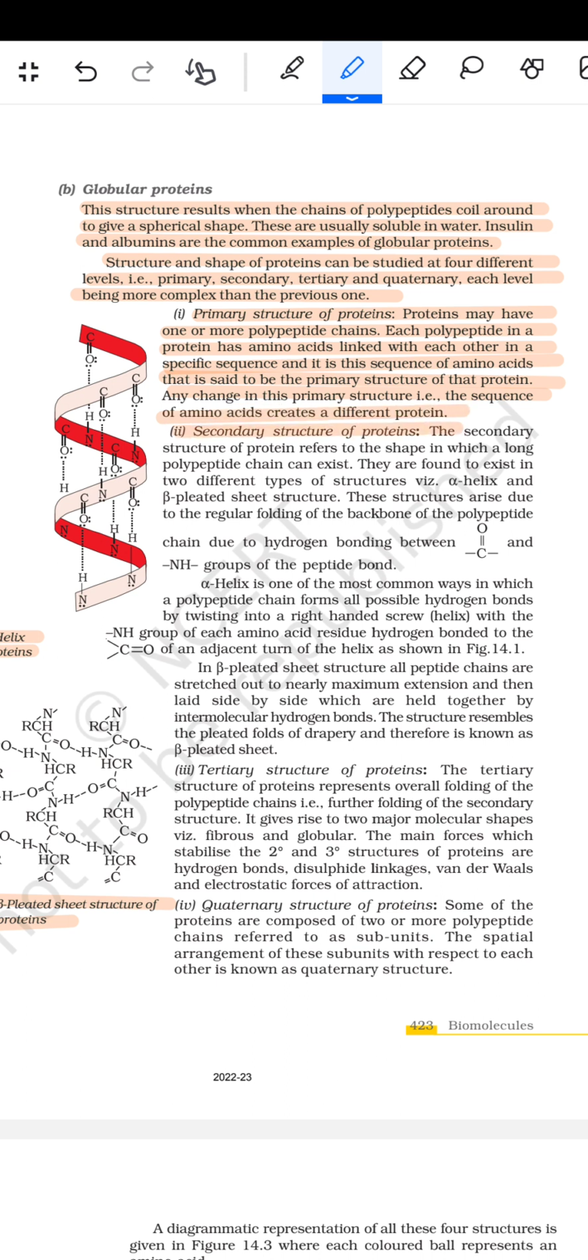So the secondary structure of the proteins refers to the shape in which a long polypeptide chain can exist. They are found to exist in two different types of structure, namely the alpha helix and the beta pleated sheet structure. These structures arise due to the regular folding of the backbone of the polypeptide chain due to hydrogen bonding between the C=O and NH groups of the peptide chain.